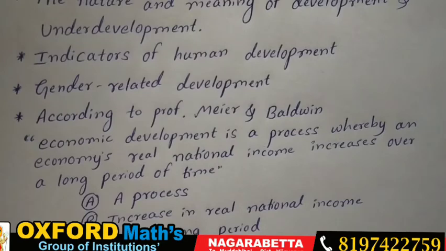The word real here refers to the purchasing power of the income. Suppose you see a mobile, and the cost of the mobile is 20,000. You should have the source to get that 20,000, then only you can purchase the mobile. Purchasing power is nothing but the capacity of the customer to get that product and to get satisfaction. For that he also needs the source of money. That is called real national income. The value of incomes are inflated. Inflated means what?